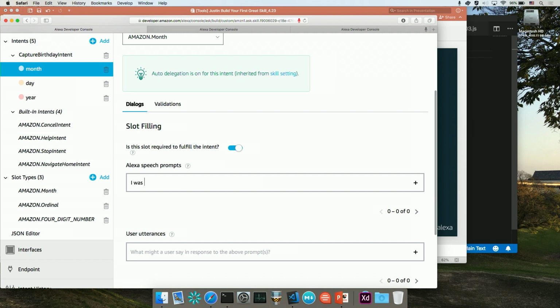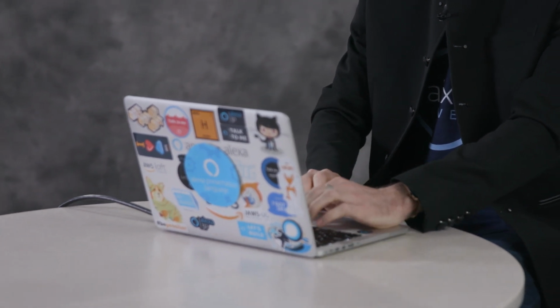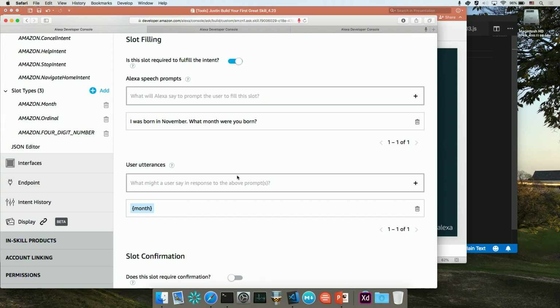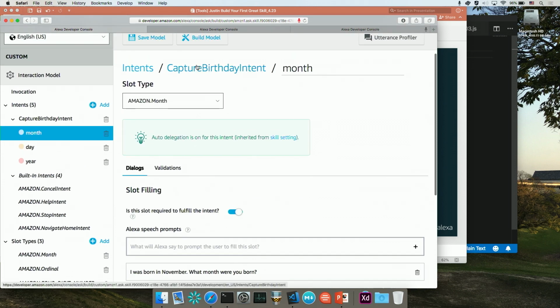So I'm going to say I was born in November. What month were you born? Okay, I'm going to go ahead and copy this because I'm going to use a similar variation for each one. So if I hit enter, that's going to save that. Now, user utterances, we could put in basically our utterance or our slot that we want to capture. So I'm just going to say month. I'm going to now go back to the intent.